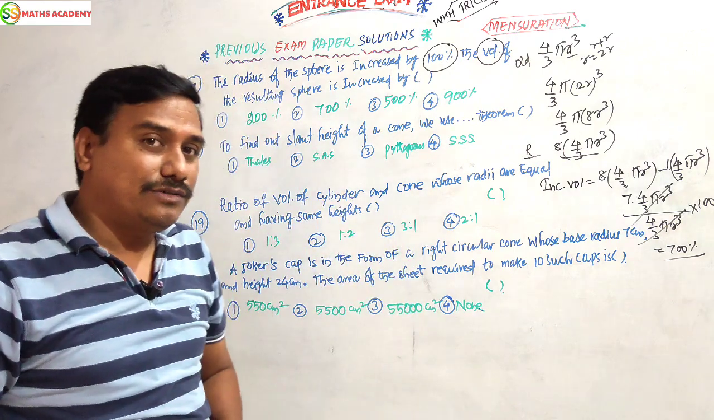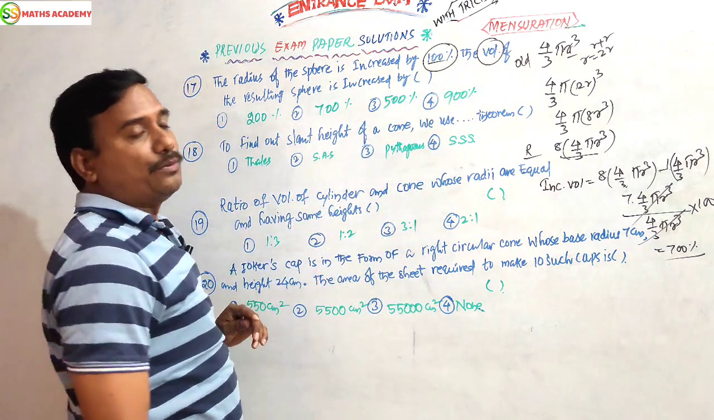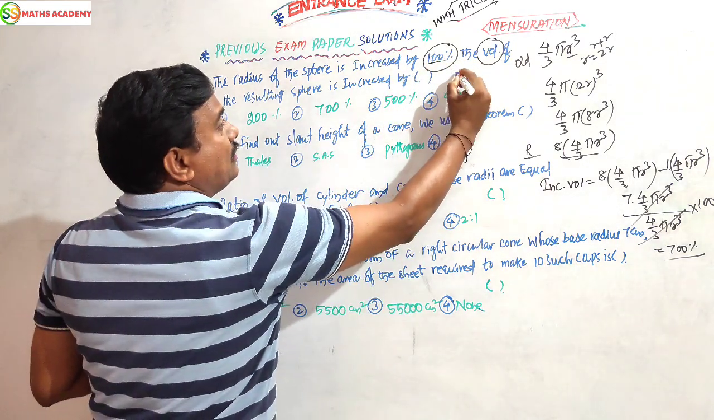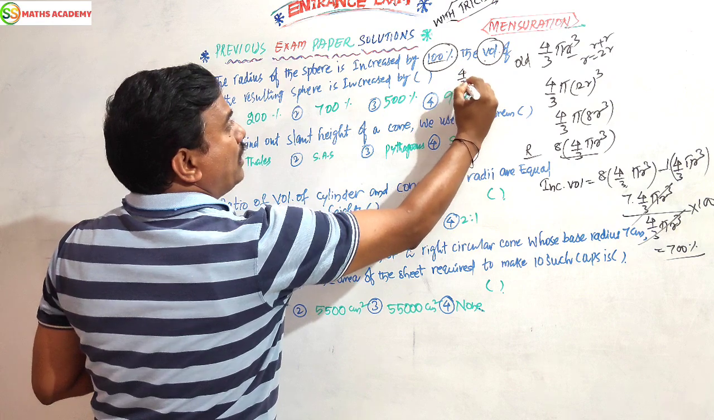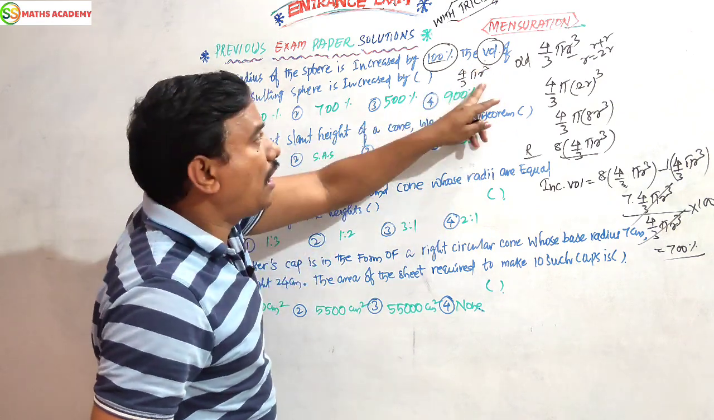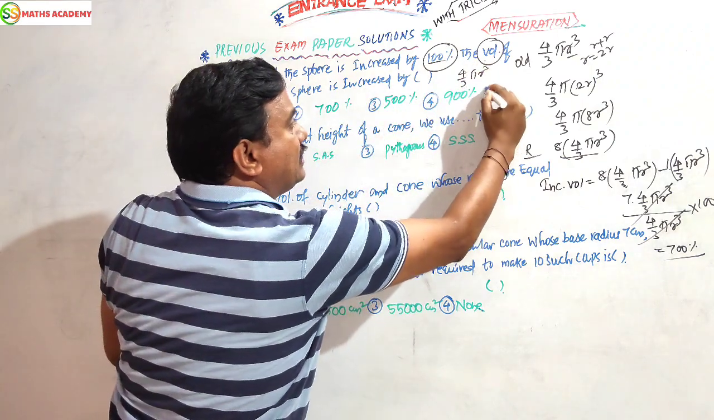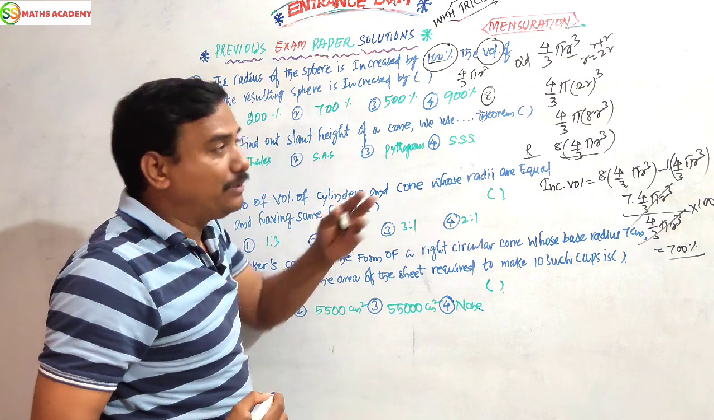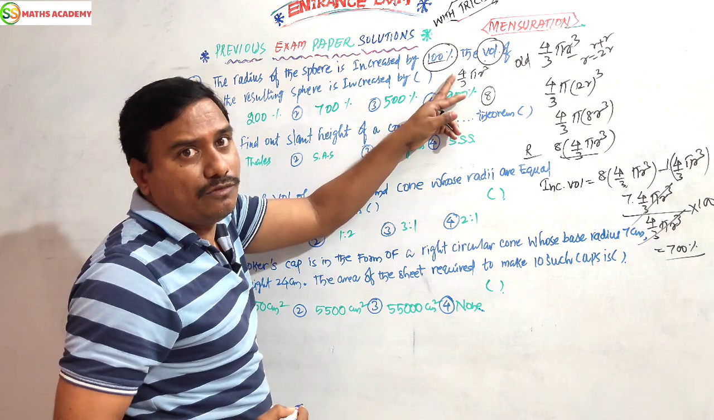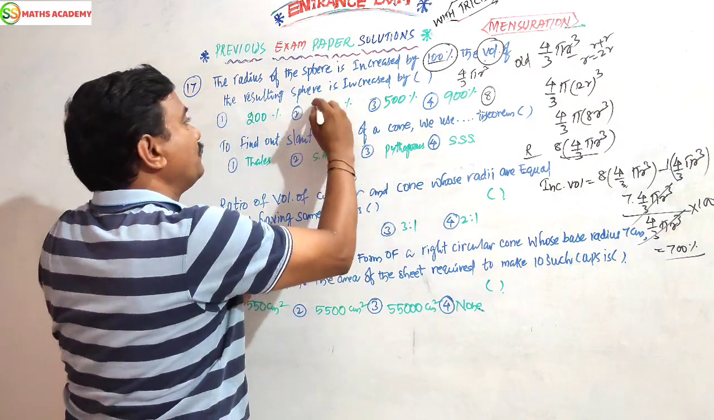But do you want to know the logic? No need to do all these things. What is it asking? 100%. What is the radius here? The formula is 4 by 3 pi r cube. R cube, r double, 2r. 2r cube, 8 times it will be. 8 is the original value 1. 8 minus 1, 7. Into 100, 700. Finish.